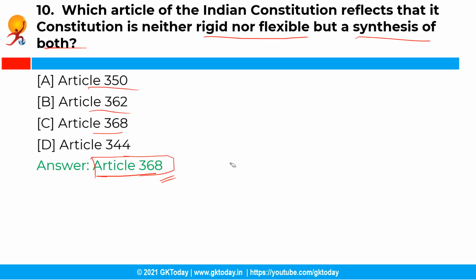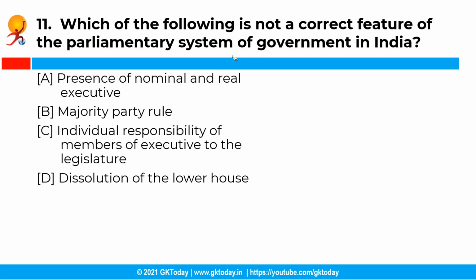So Article 368 provides for two types of amendments. Some provisions can be amended with simple majority, while some require special majority and also the consent of the states at times.